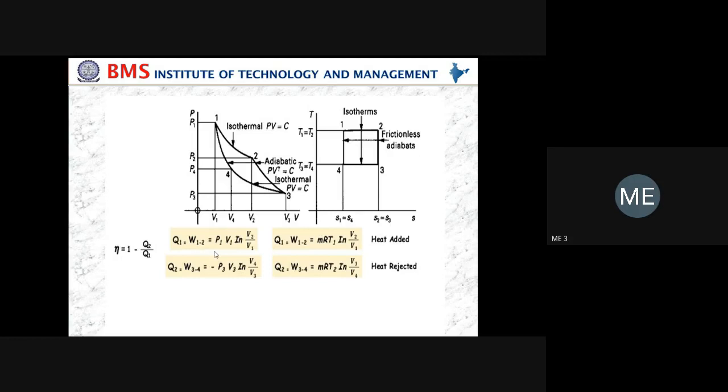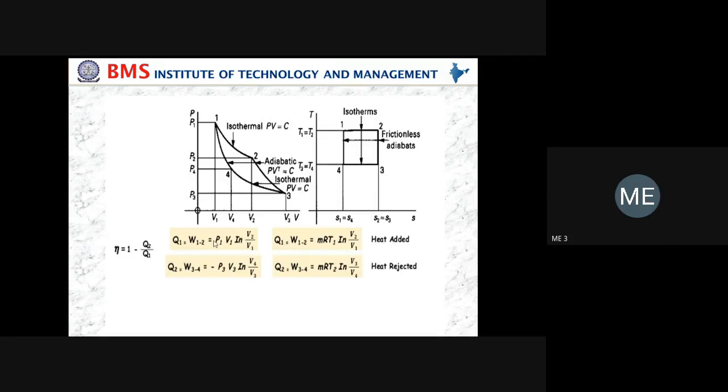In case of isothermal process, Q equals delta U plus W. You have to apply the first law of thermodynamics, and delta U is 0 for isothermal process because Cv into T2 minus T1, where T1 and T2 are same. So we'll get delta U as 0 in case of isothermal process. Hence, whatever the amount of heat transfer is exactly equal to the amount of work done in case of isothermal process. And already we derived the expression for work done, which is nothing but P1 V1 Ln V2 by V1, that is natural logarithm V2 by V1.